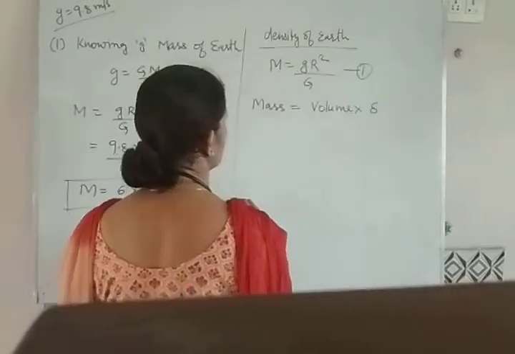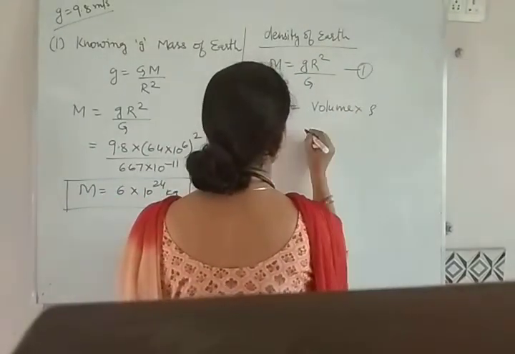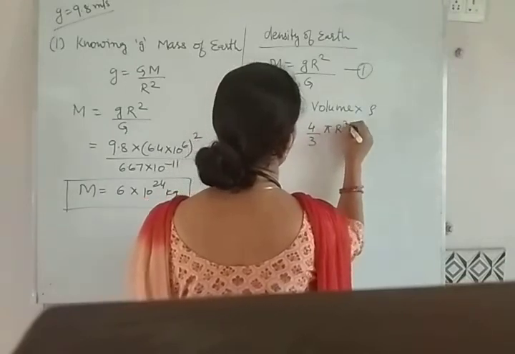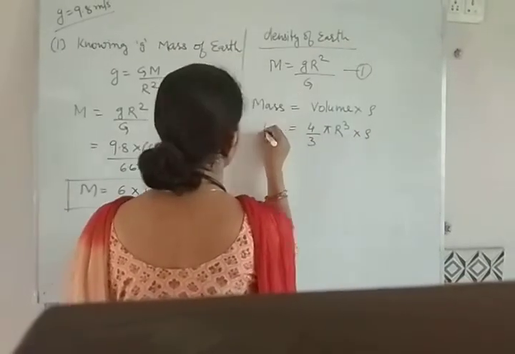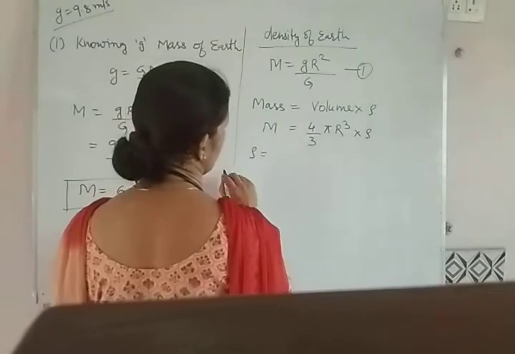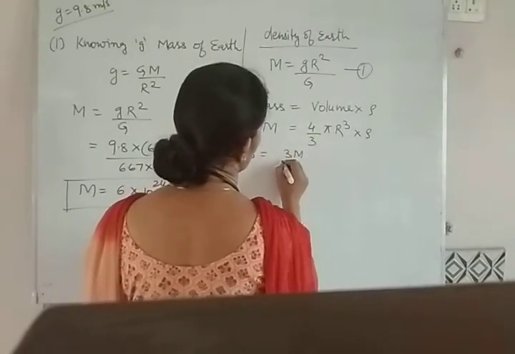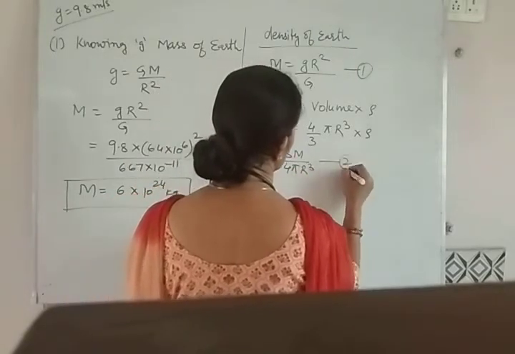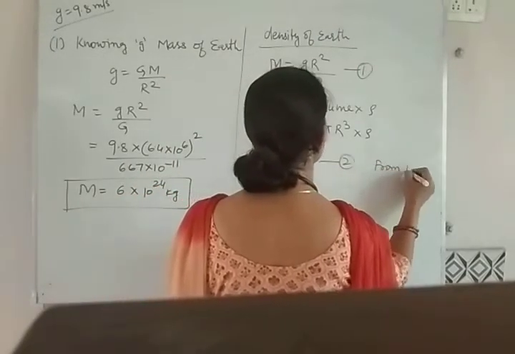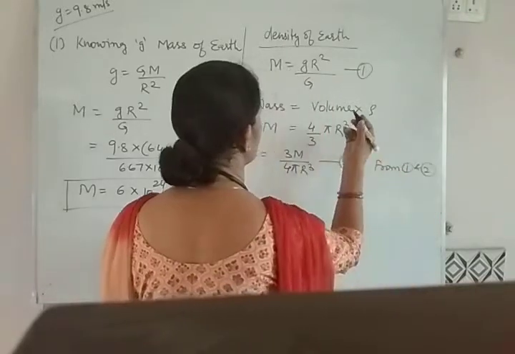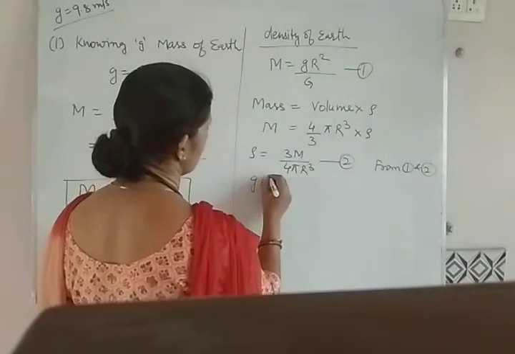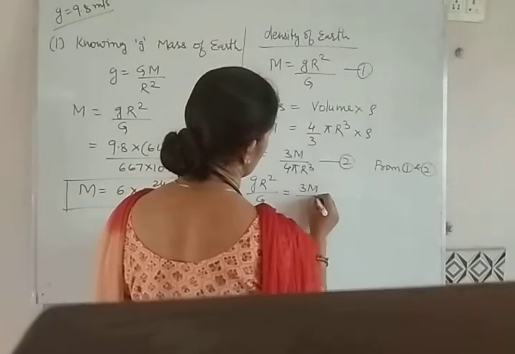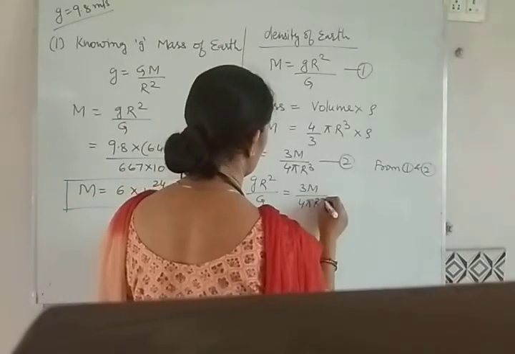Density is rho and volume is 4 by 3 pi r cube, so mass is 4 by 3 pi r cube into rho. Here is the mass. We can have rho from here. This is 3m by 4 pi r cube. This is equation 2. From 1 and 2 we can calculate rho. This is g r square by capital G is equal to 3m by 4 pi r cube.